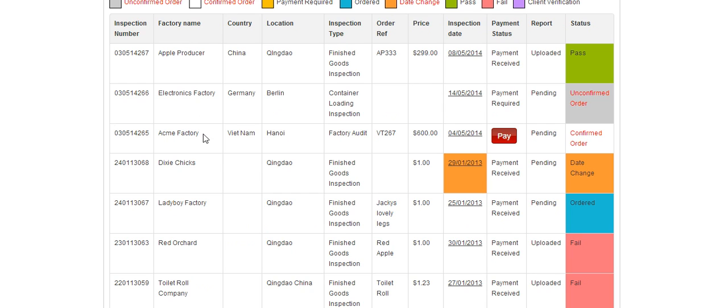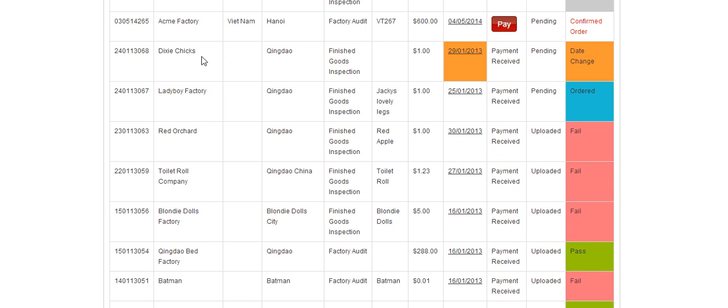The third line shows that I have placed an inspection in Vietnam, that the inspection has been confirmed by Goodada's inspectors, that Goodada's inspectors have assigned a price to the inspection, and that I must now issue payment before the inspection can be conducted. To make payment, I can click on this button and I am directed to a website where I can issue payment.